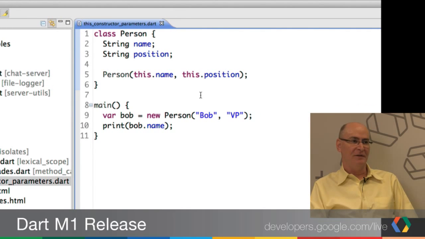Yeah, but you really don't care. Exactly, that's the bottom line. It sets them before the constructor body is run. It's really at the beginning of the initializer list. It'll happen before anything else that you might have written.